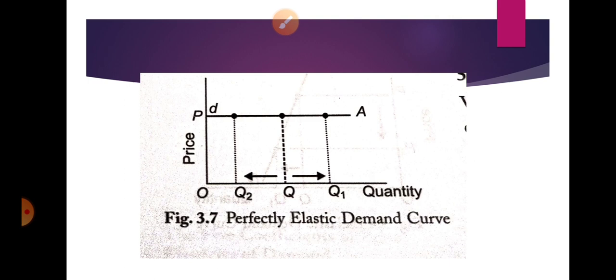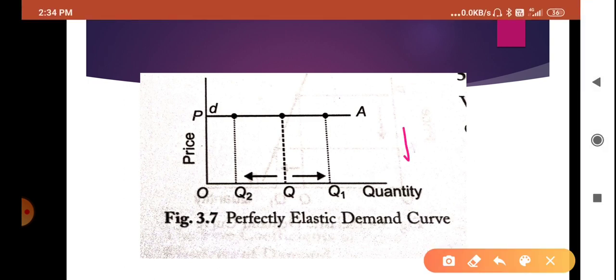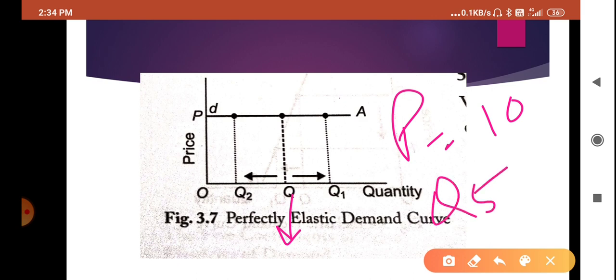So how can we understand this one? I can show you one table. Here suppose the price is 10, and the quantity demanded is Q, Q1 and Q2. Suppose Q was 5, Q1 is 10, and Q2 maybe 3, like this.